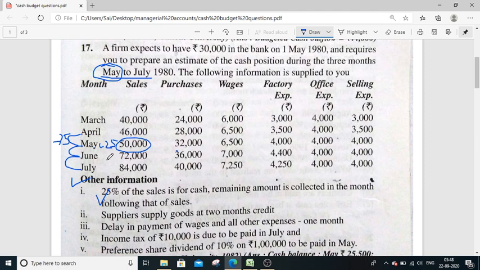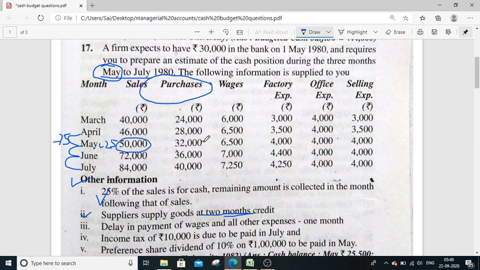Likewise, every month sales amount 25% will be received immediately along with previous month's 75%. Remember this. Then second point, suppliers supply goods at 2 months credit. Suppliers means whenever we purchase goods from suppliers, we are keeping a credit period of 2 months. 2 months means, try to understand, we are dealing with May, June, July month.